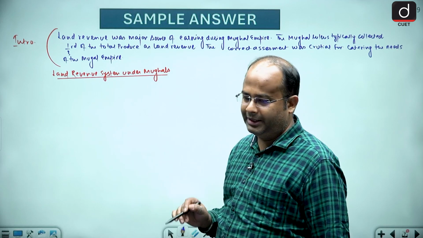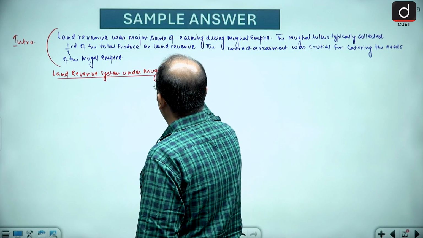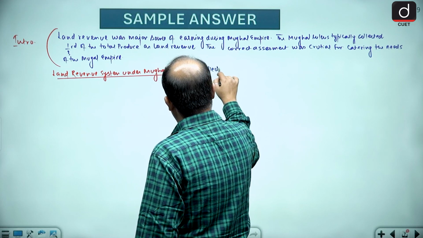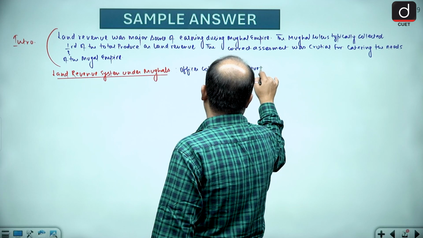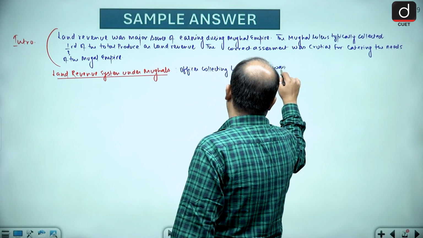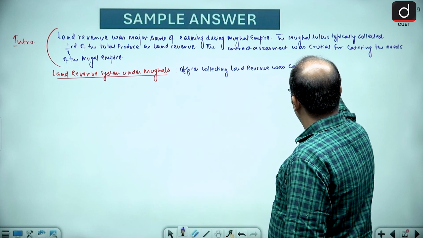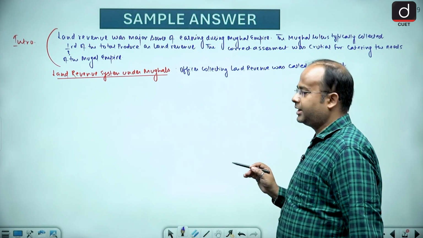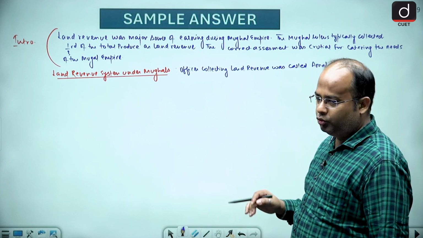Now you will find that guys, the officer collecting land revenue was called Amal Guzar, and he used to collect